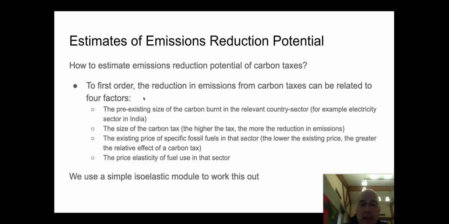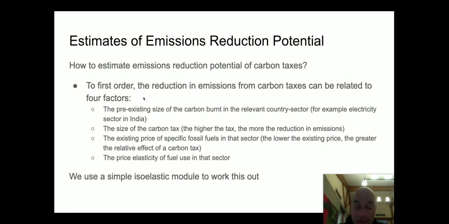So how do we estimate emissions reduction potential of carbon taxes? To first order, the reduction in emissions from carbon taxes can be related to four factors: the existing size of the carbon burnt in a relevant country sector, for example, the electricity sector in India, the size of the carbon tax that you're imposing. The higher the tax, the more the reduction in emissions. The existing prices of specific fossil fuels that are used in that sector. So, for example, coal is a cheap fossil fuel, whereas oil is expensive. So, the lower the existing price, the greater the relative effect of the carbon taxes.